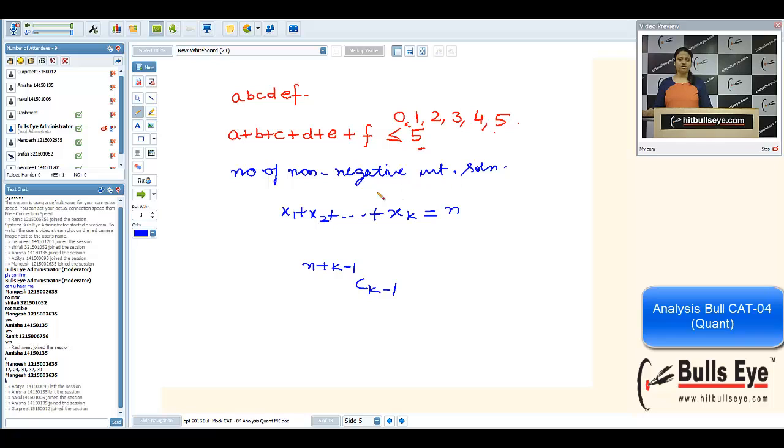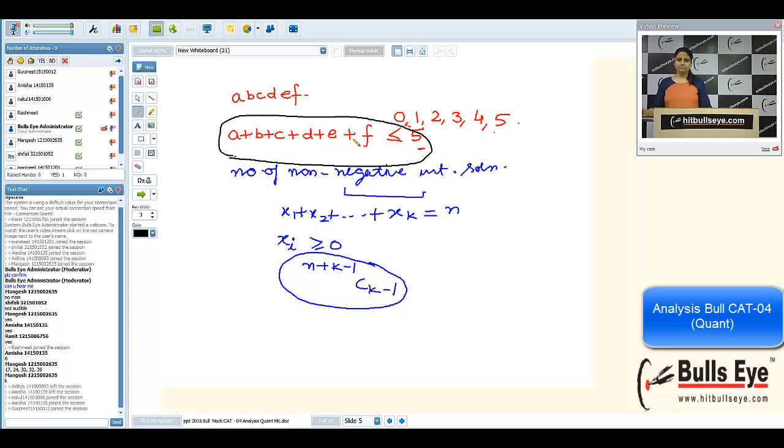Once again, number of non-negative integral solution. What do you mean by non-negative integral solutions? It means all the xi's should be more than equal to 0. What is the answer to this? N plus k minus 1 ck minus 1. Now I will apply the same formula to the question. See, this is a condition. There can be numerous ways. I can do this sum by taking cases. I mean, this SOD can be 0, 1, 2, 3, 4, 5. There will be 6 or 5 cases, but there can be a trick.